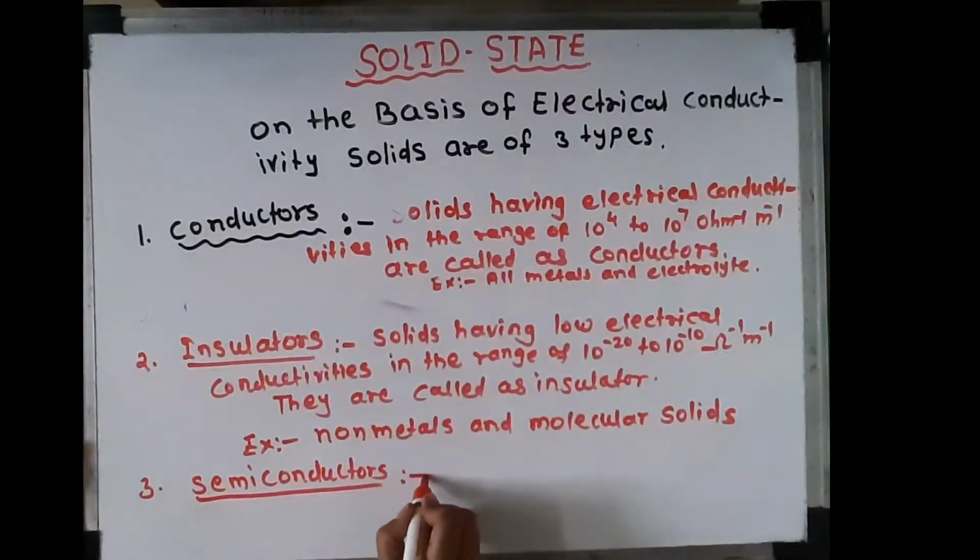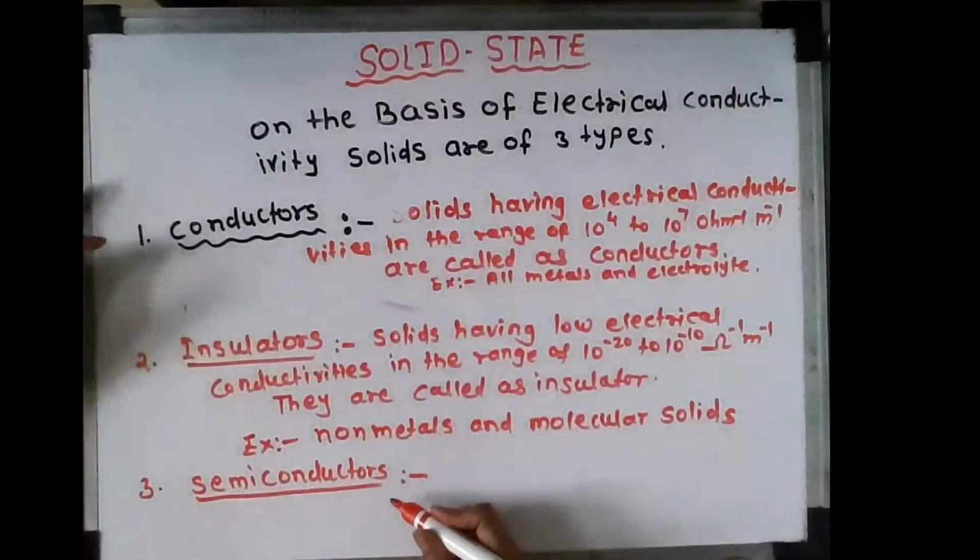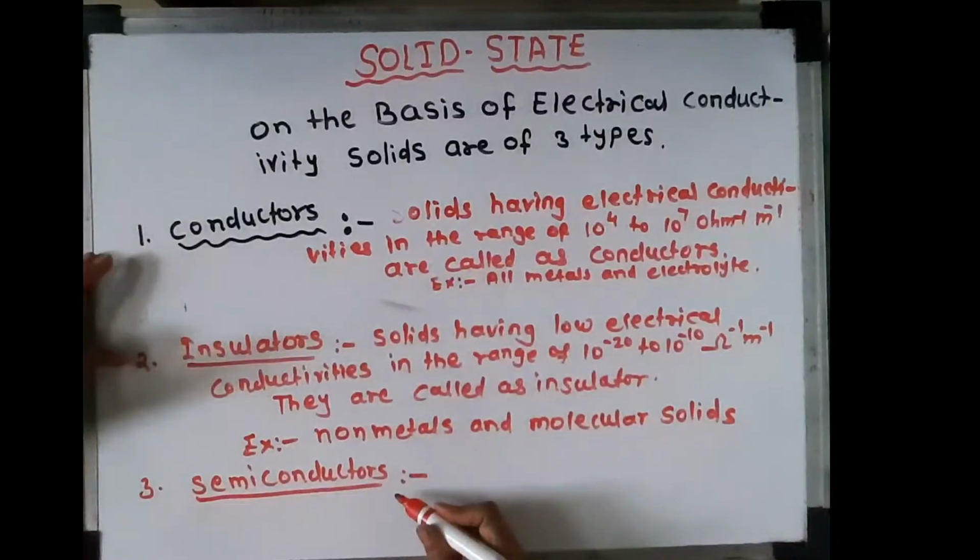What is semiconductors? The solids having electrical conductivities in between the range of conductors and insulators.